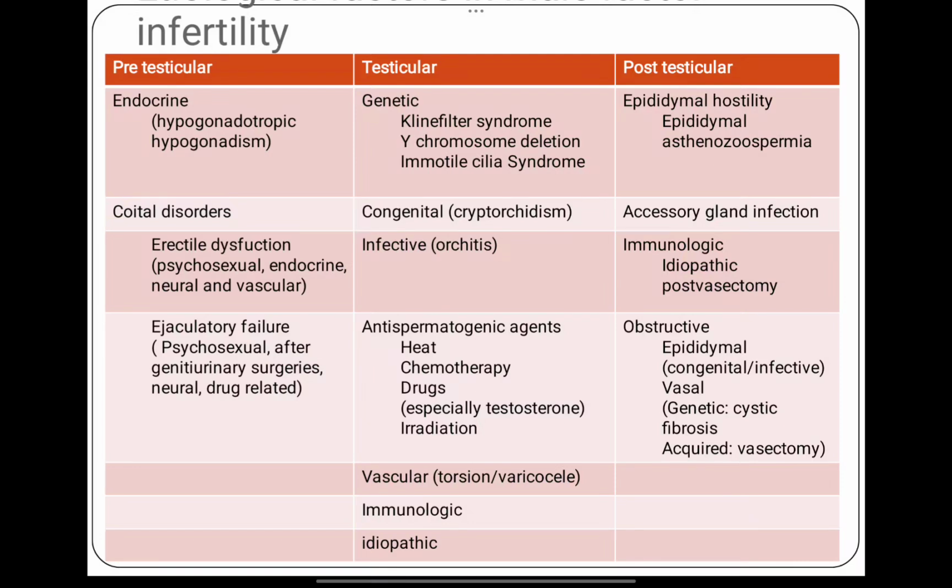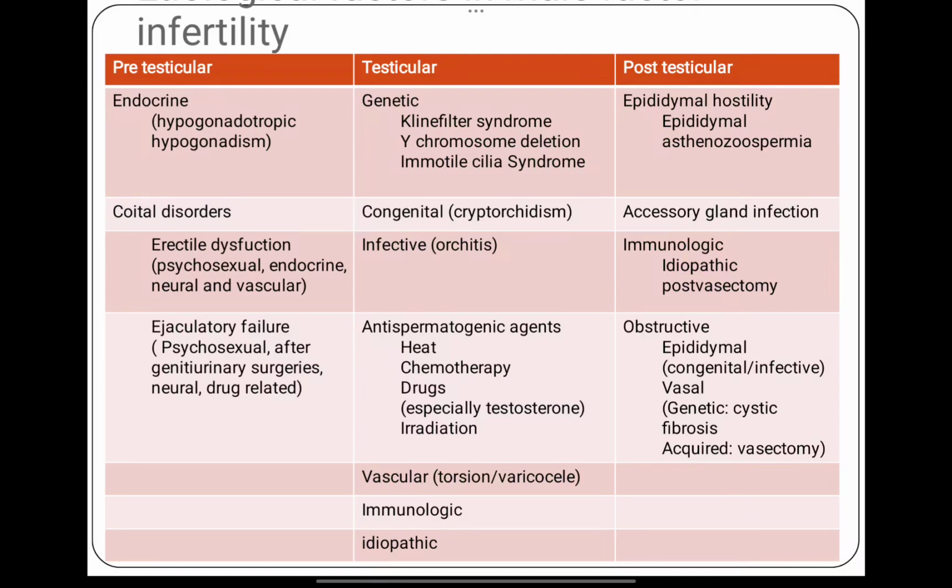Coital disorders mean either erectile dysfunction, which could be psychosexual, endocrine, neural or vascular, or ejaculatory failure after genitourinary surgeries, neural or drug related causes. So the coital disorders and the endocrine dysfunction come under pre-testicular causes.